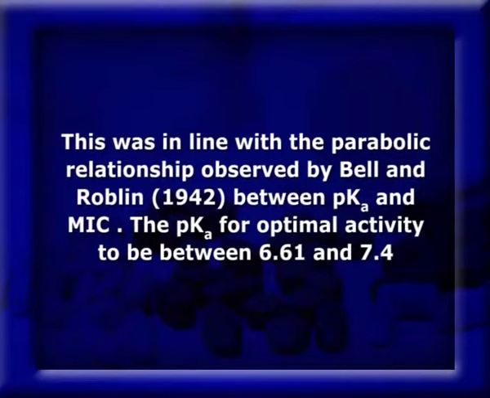The pKa for optimal activity was found between 6.61 to 7.4. Overall, the pKa is highly related to the solubility, partition coefficient, permeability, tubular secretion and reabsorption in the kidney.